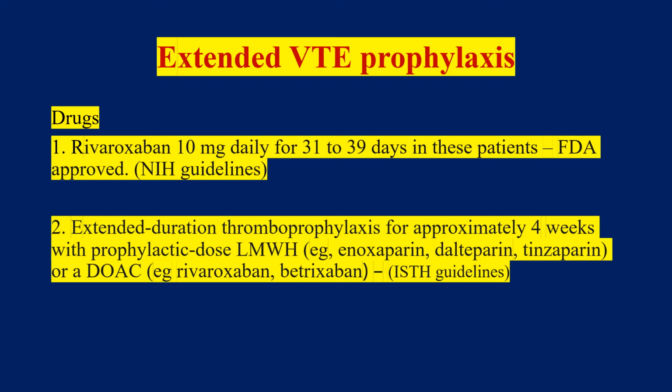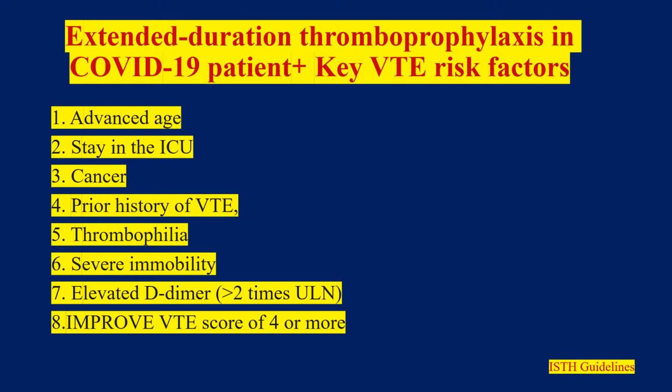There are two guidelines which state that. One states that rivaroxaban in the dose of 10 milligrams can be offered for up to a period of 39 days. And the other guideline states that extended duration thromboprophylaxis for 4 weeks can be given by prophylactic dose low molecular weight heparin or a DOAC. So these are the two guidelines which state that either rivaroxaban or enoxaparin can be used for anticoagulation in the extended VTE prophylaxis.